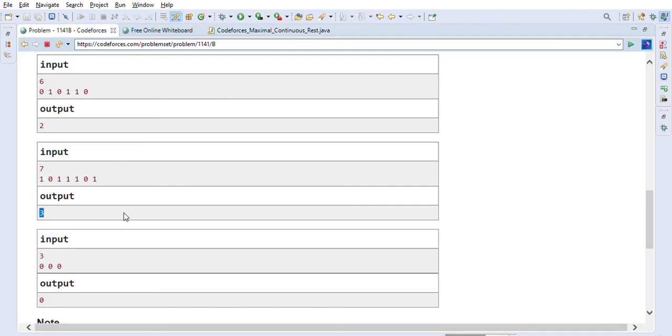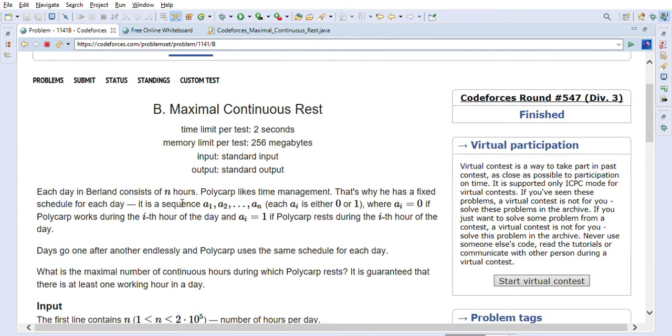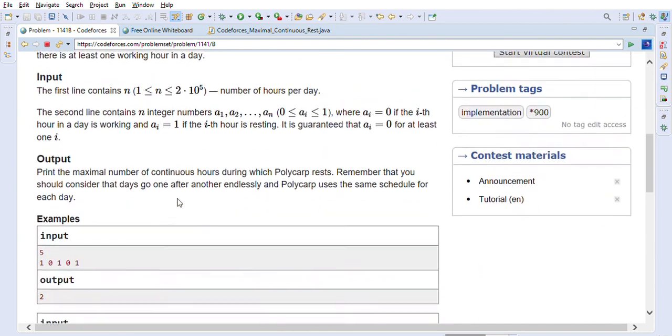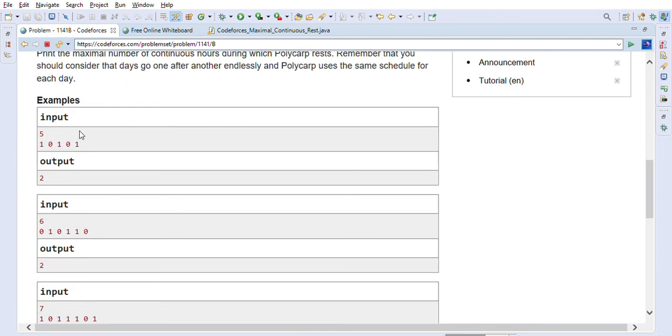So this is the way we can solve the maximal continuous rest problem using dynamic programming and by combining the input array for one day with the next day, because there might be a boundary condition, as they have shown in this example.